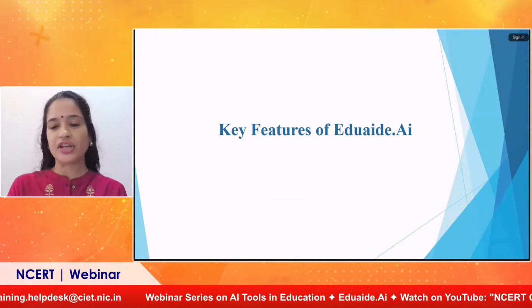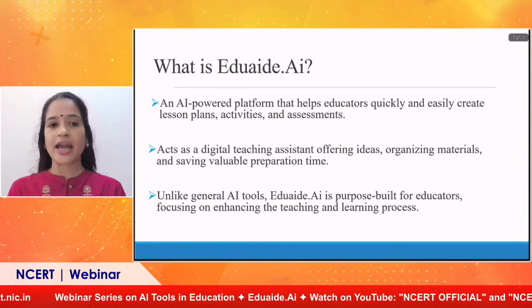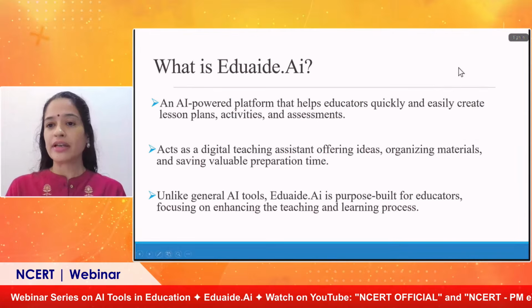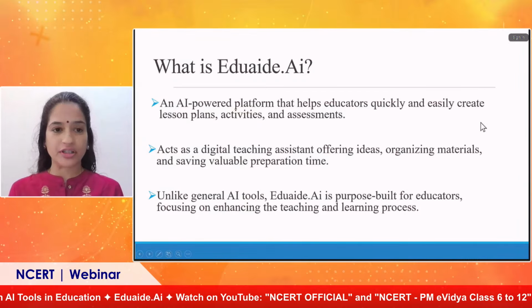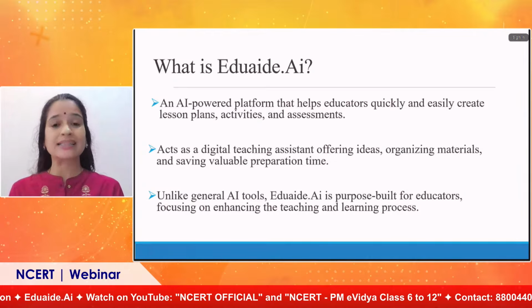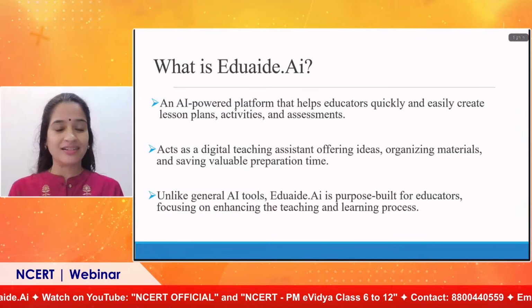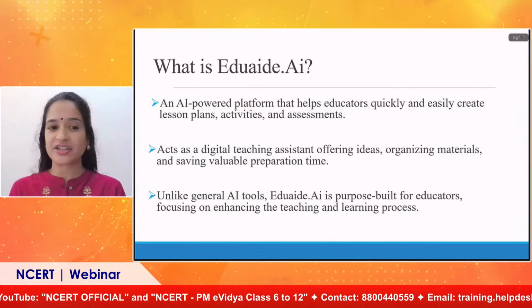Now let's see the key features of Eduaide platform. As I told you, it's an AI powered platform. It helps teachers to quickly and easily create a wide range of resources, starting from lesson plans, activities, assessments, quizzes, games. So these will help teachers to have meaningful interaction with their students.